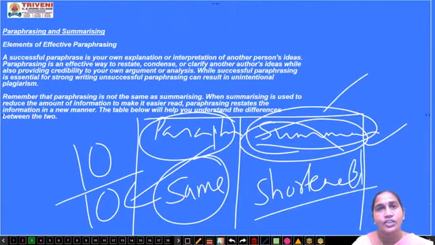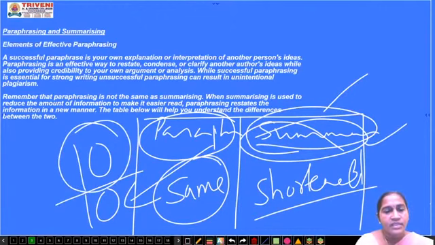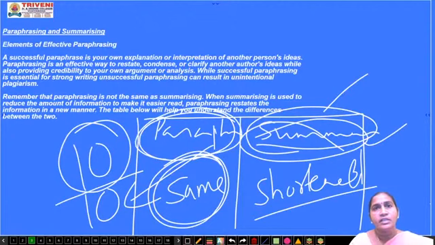It means you will decrease the size of the paragraph. Suppose it is a 10 line paragraph. With the same 10 lines you are going to write the paraphrase. But in a paraphrase, whatever words have been used in the original paragraph, instead of those vocabulary you will use other words or synonyms, or you can change the sentence formation by using different grammar structures. You can frame it without changing the meaning, and you can frame a new innovative sentence from the given paragraph.